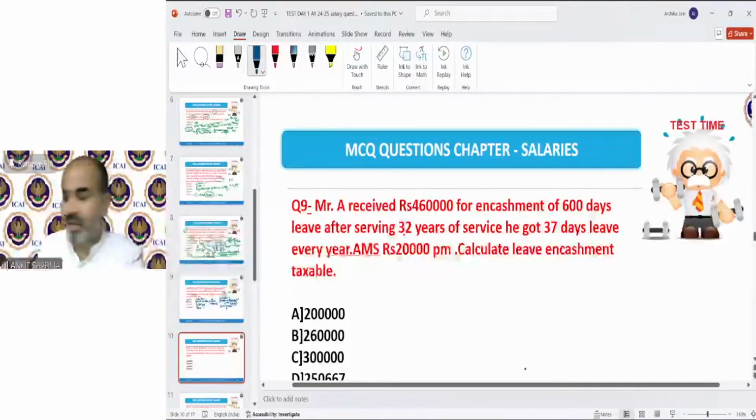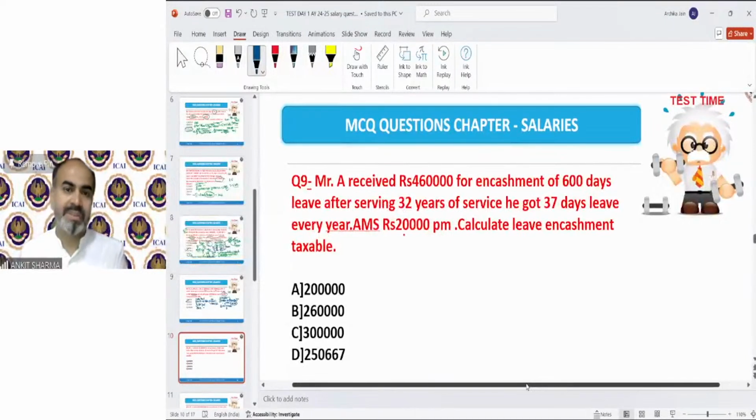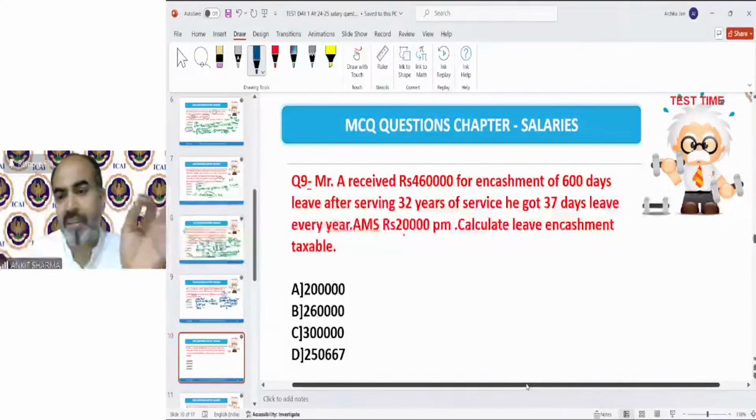Next, question number 9. Mr. A received 4,60,000 for encashment of leave. This is a very important topic. It says you received 4,60,000 for encashment of 600 days of leave after serving 32 years of service. He got 37 leaves every year. Average monthly salary is 20,000 per month.